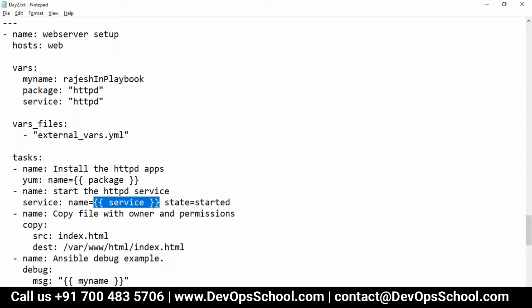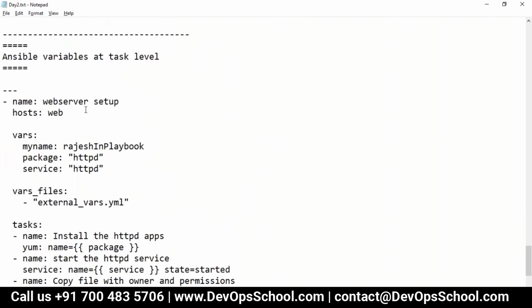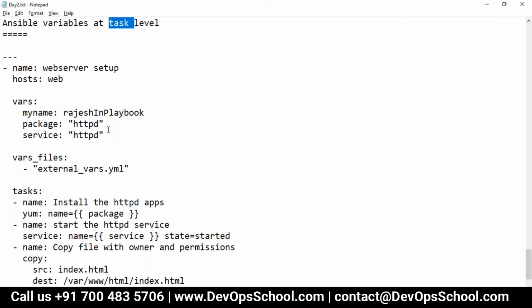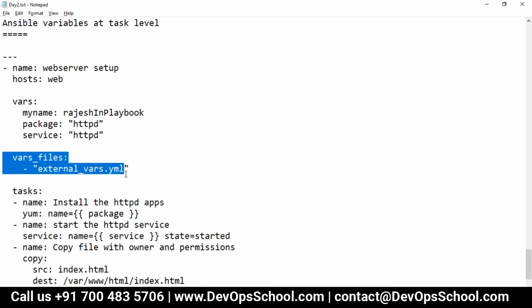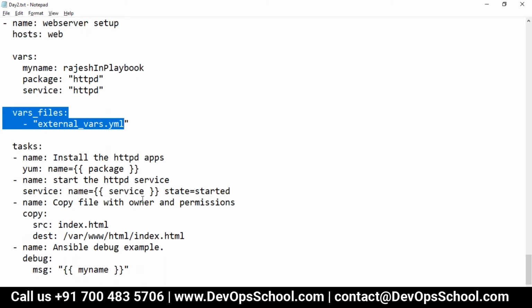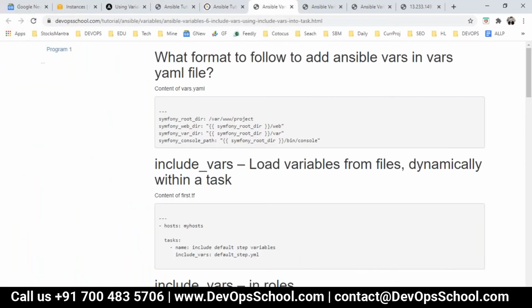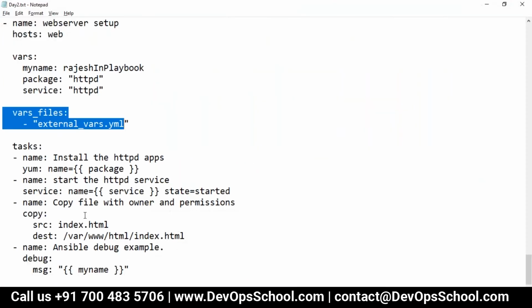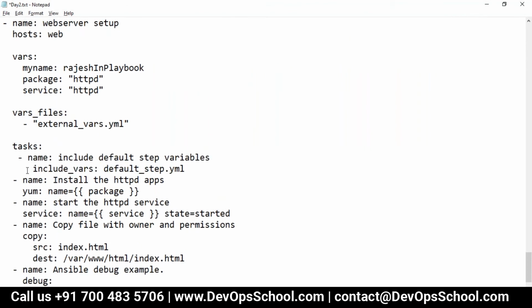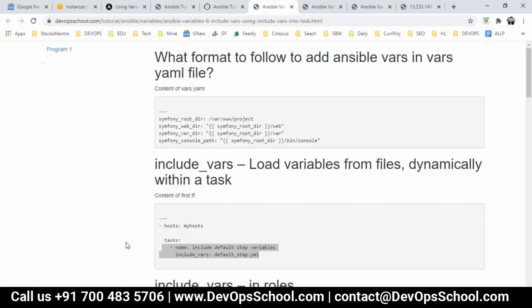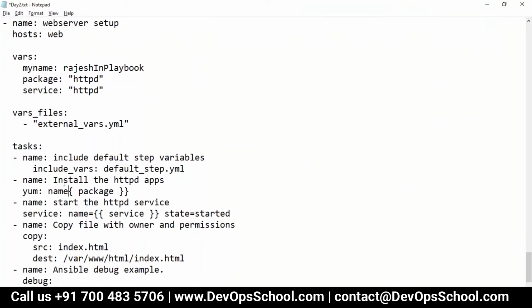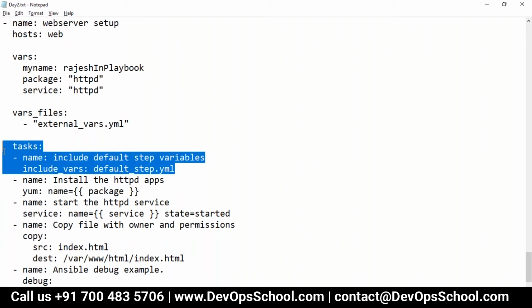Okay, got it. So now I'll teach you the third way to declare the variable in the playbook, at a task level also. So guys, keep this one, I'll keep this one also, but I will declare the same variables at the task level also. So in the task level, what you can do is declare the variable here. Spacing, you have to take care of it. 1, 2, 1, 2. So guys, this is the task level.